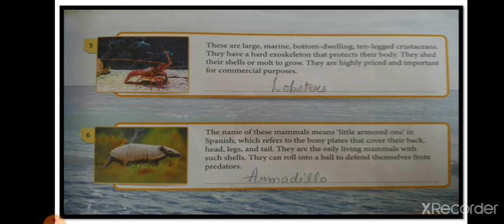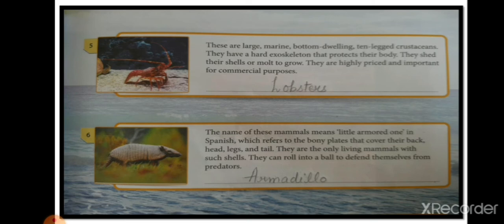Now the sixth one is the name of these mammals. These are the mammals whose name means little armored one. Armor, all of you know what armor is. Armor is basically covered with hard shell. That means we have seen the kavach that the warriors used, to protect themselves from harsh weapons. Like that, they also have a covering. As you can see in the picture, they have hard covering, and since they have a little armored covering, that is why the name of the animal means little armored one, which refers to the bony plates that cover their back.